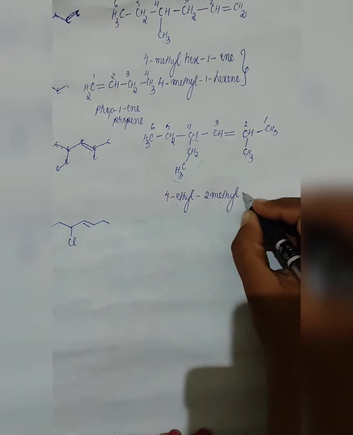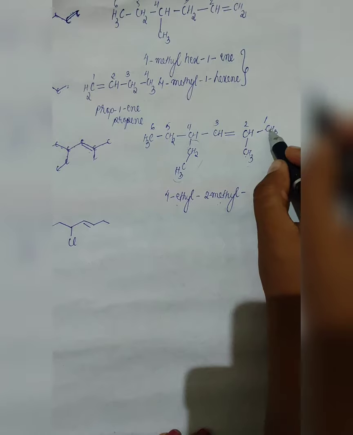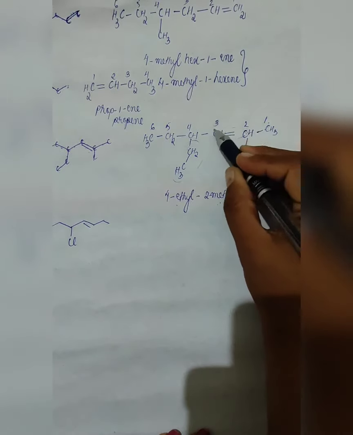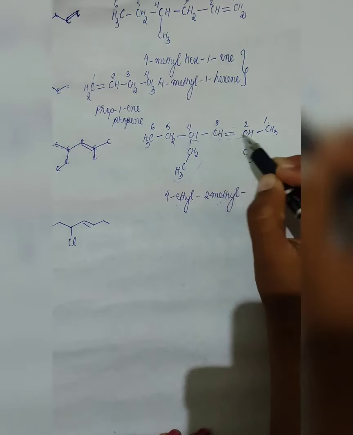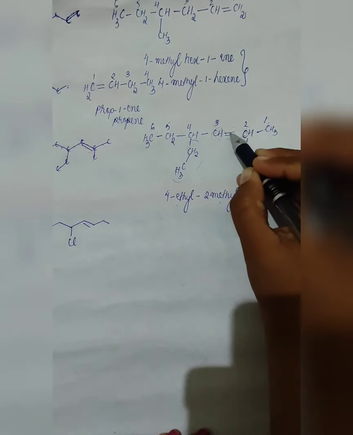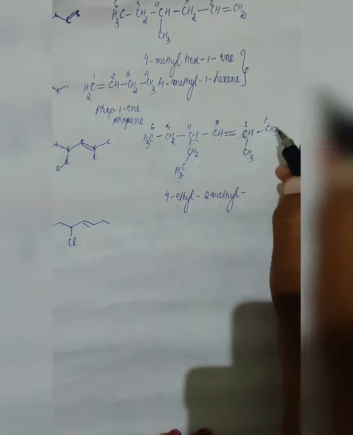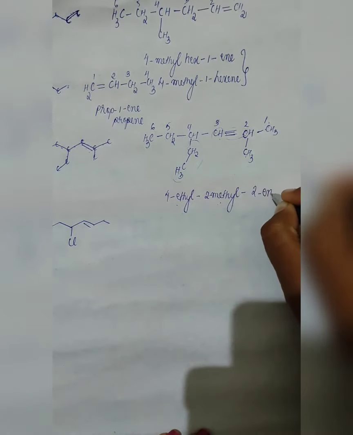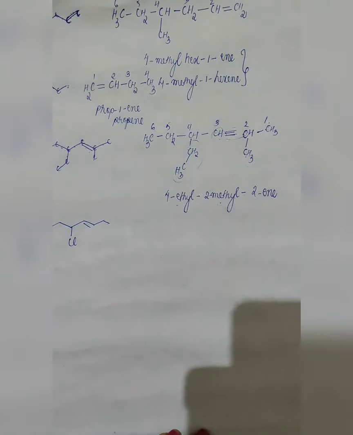Now we will name the double bond. Now 1, 2. The double bond is present with the 2. It is present with the third carbon also, but when we are writing, we will consider the first carbon. So it will be 2-ene.